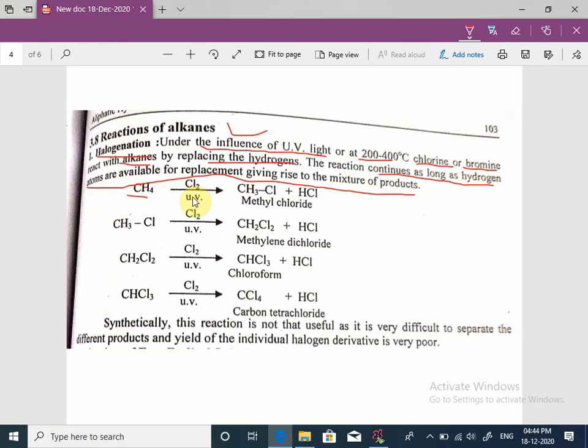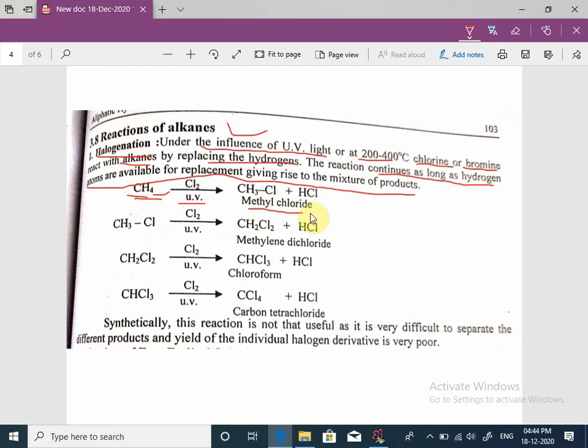When methane reacts with chlorine in presence of ultraviolet light, there is formation of methyl chloride, meaning one hydrogen atom of methane is replaced by chlorine.